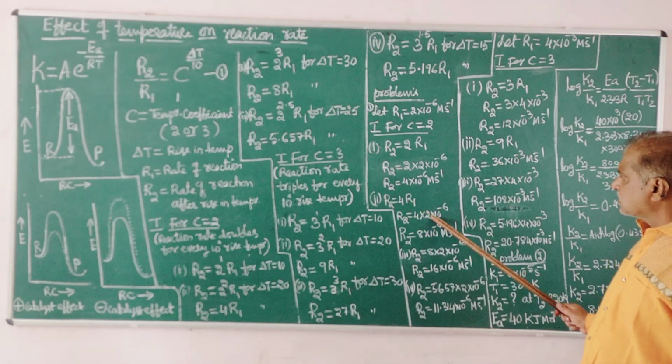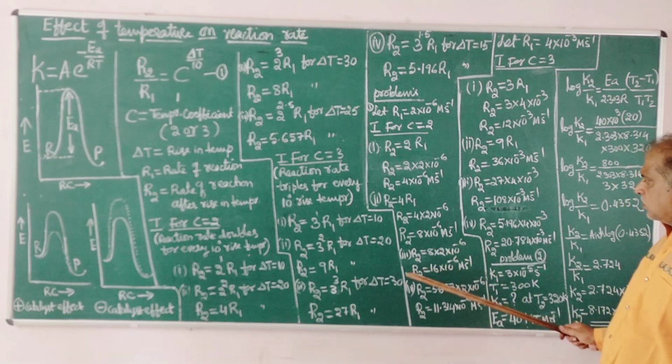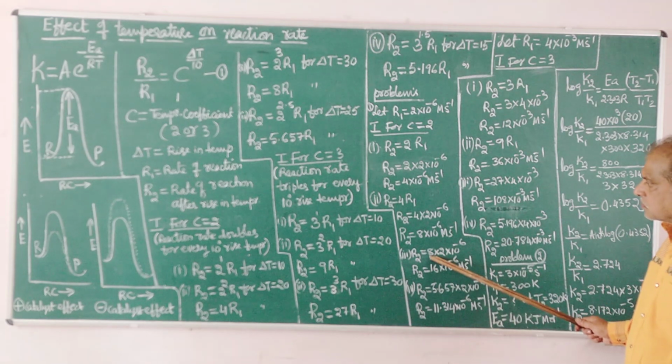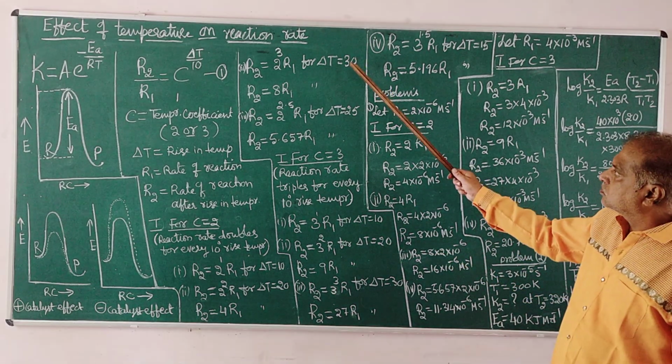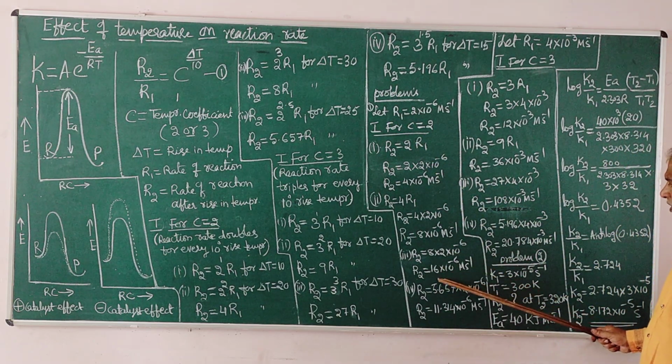If R1 is this, the rate of reaction is this. Similarly for the third one, the rate of reaction increased by 8 times for an increase of 30 degree centigrade. So this is our R1, and this becomes R2.